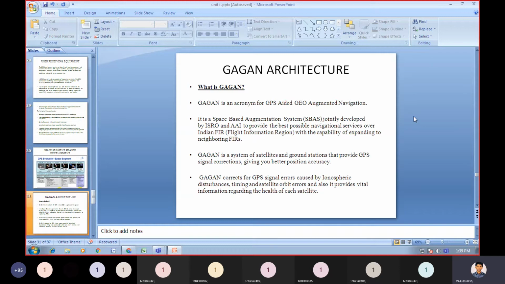This Gagan is a system of satellites and ground stations that provide GPS signal corrections, giving you better position accuracy.